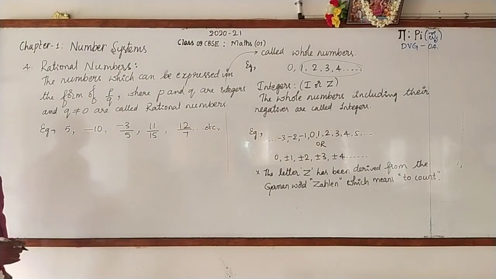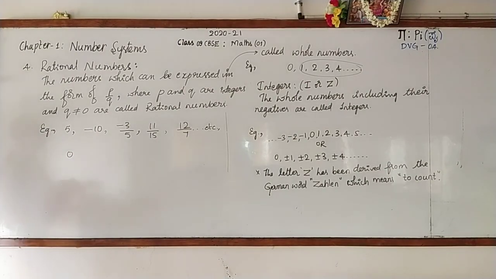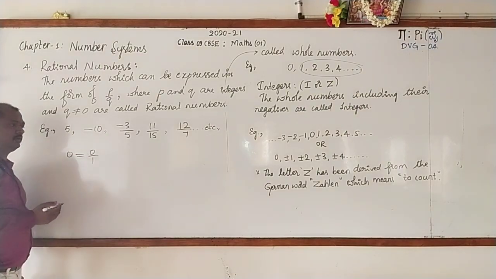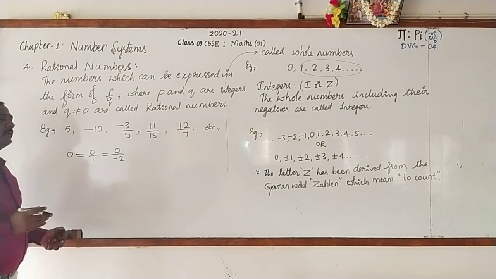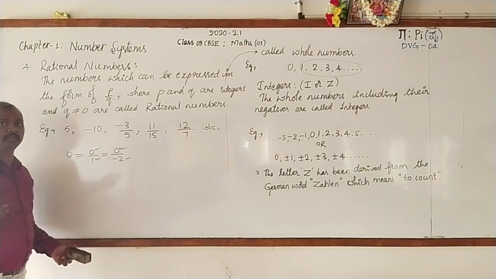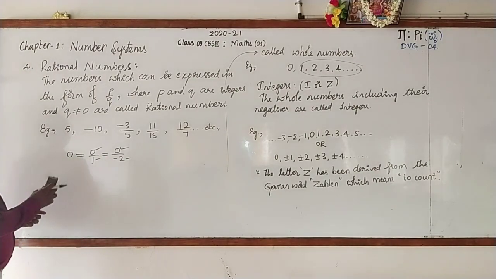Then, what is there about 0? Is 0 a rational number? Yes, because 0 can be written as 0 by 1, 0 can be written as 0 by minus 2, like that. So, 0 and 1 or 0 and minus 2 are integers and the denominator is not equal to 0.